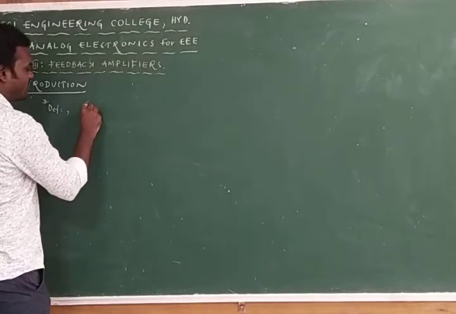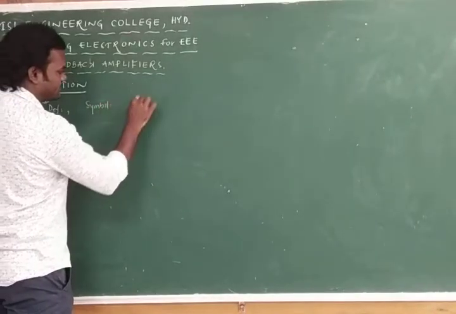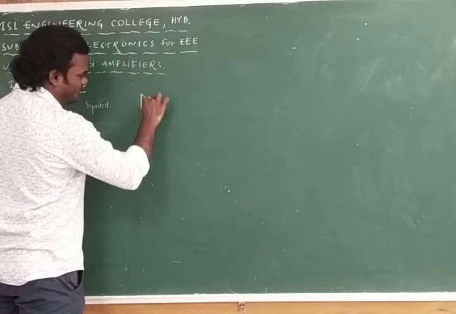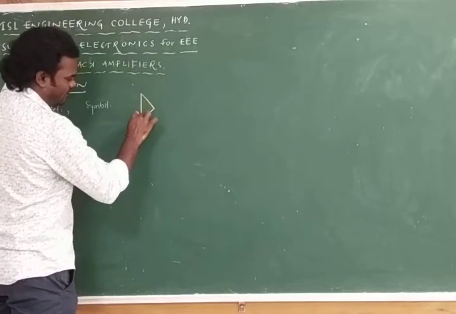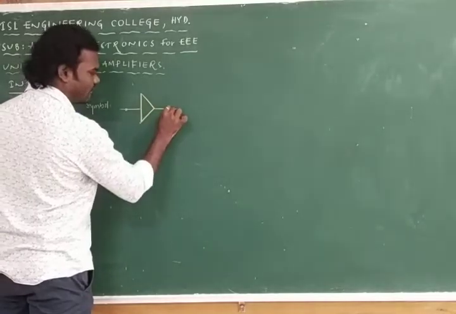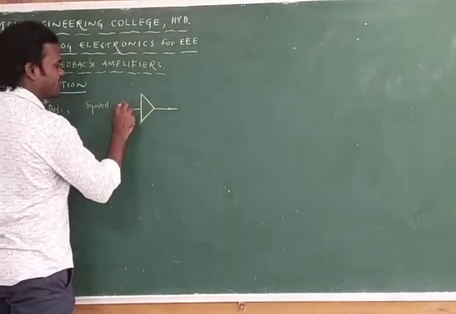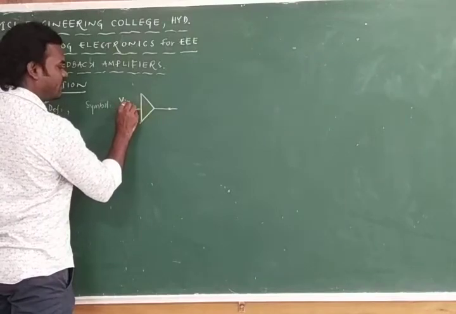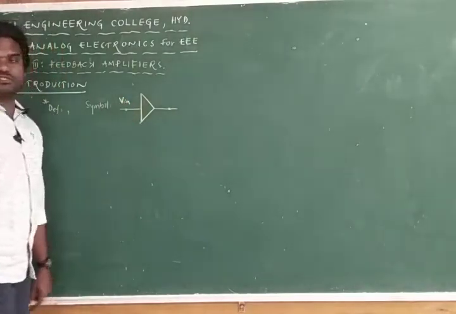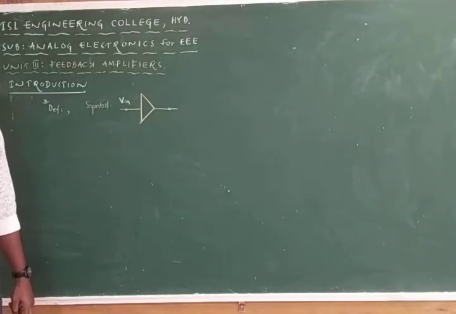Then the amplifier symbol will be like this. This is the symbol of the amplifier. Here we are giving the input as V in. V means what? Last class I explained: V stands for voltage, I stands for current.